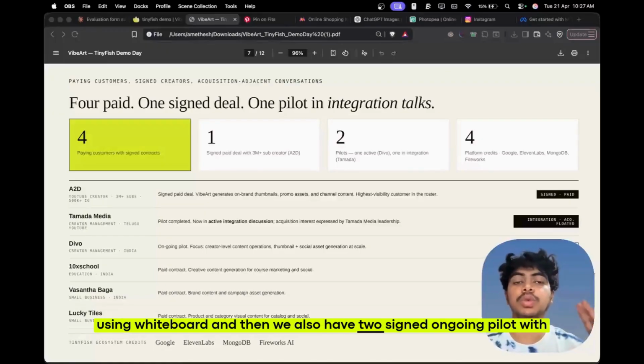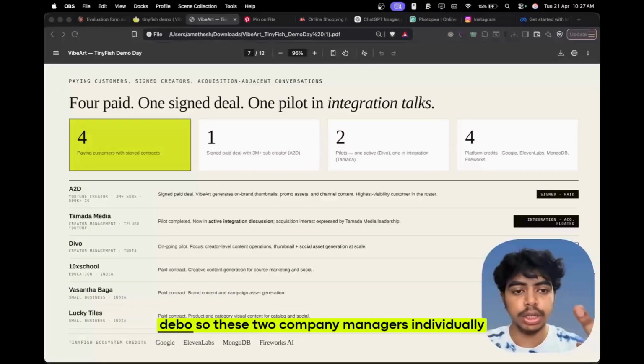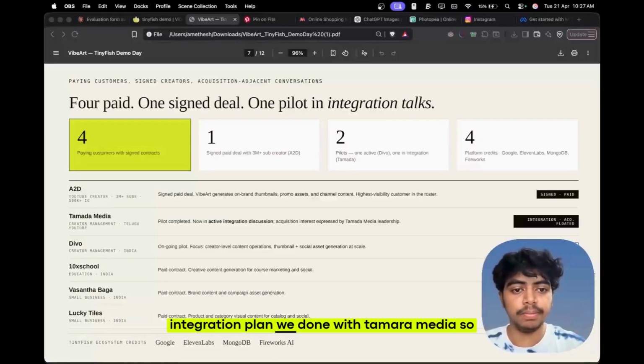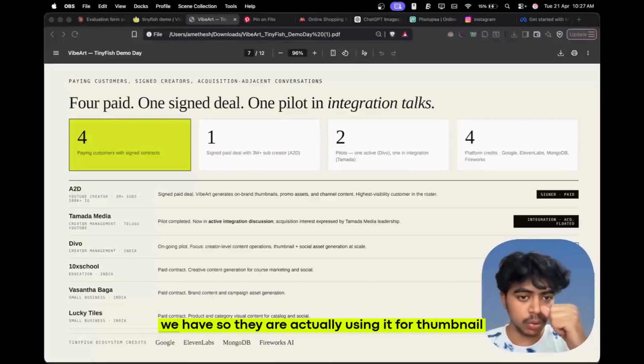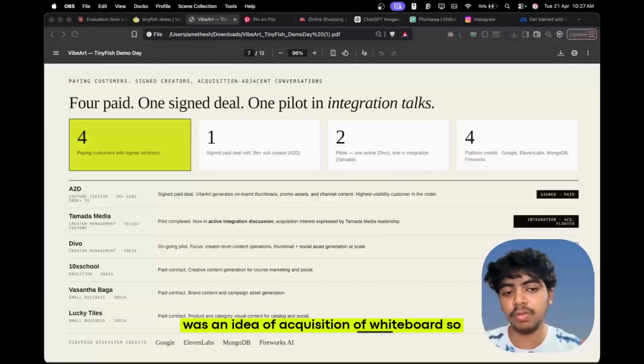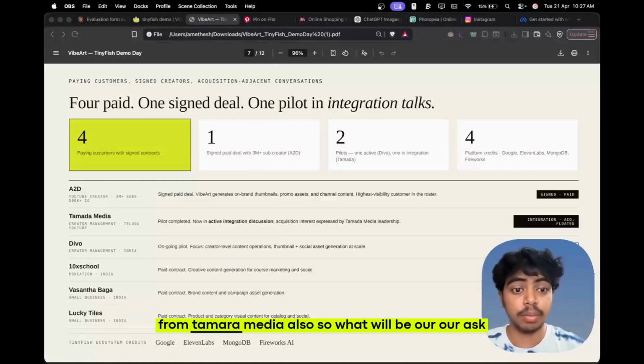And then we also have 2 signed ongoing pilots with 2 of the biggest South India media companies, Tamara Media and Devo. So these 2 companies individually manage over 500 YouTube channels, and we have a personal discussion and integration plan done with Tamara Media. So they are actively using it for thumbnail generation, creating AI visuals inside the video, etc. There was an idea of acquisition of VibeArt. So there was an interest in acquiring VibeArt from Tamara Media also.